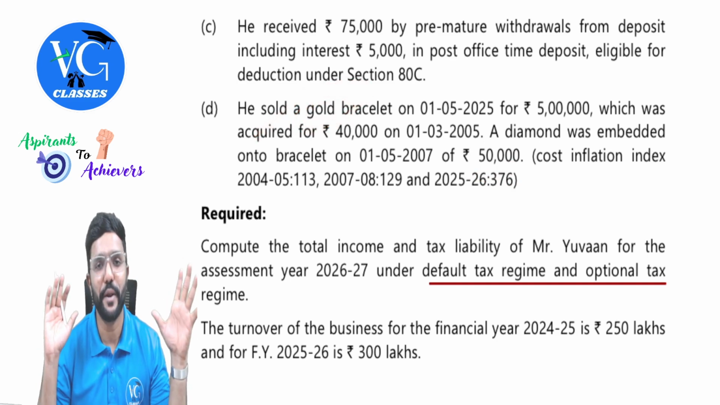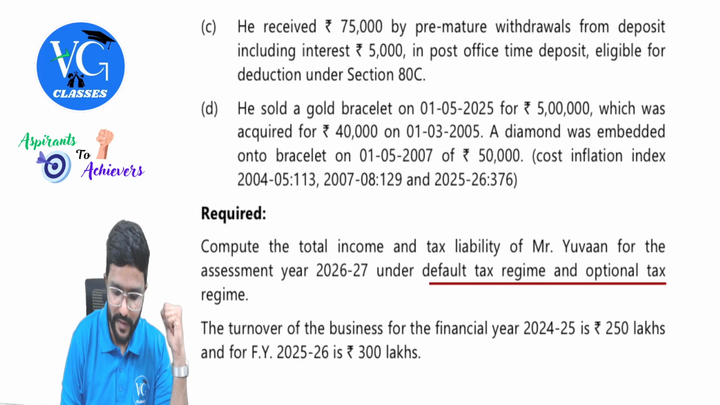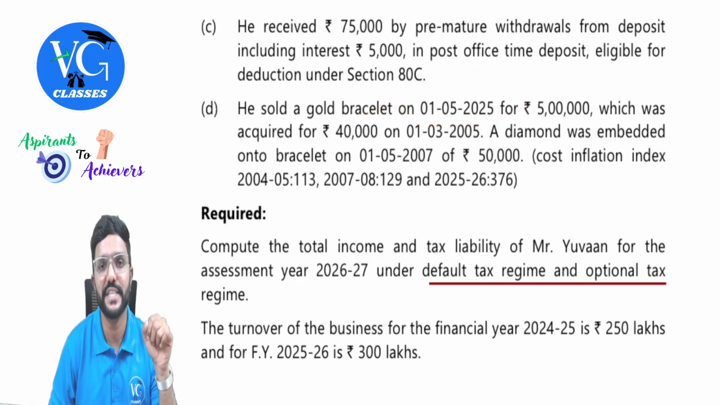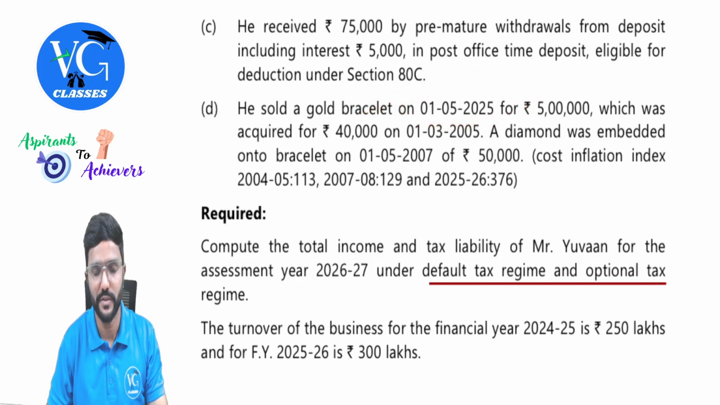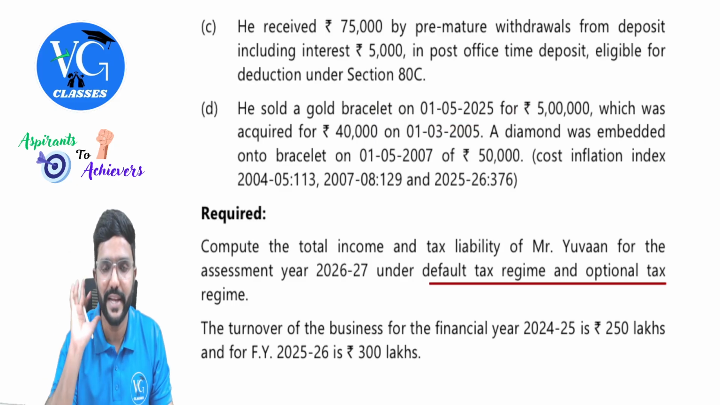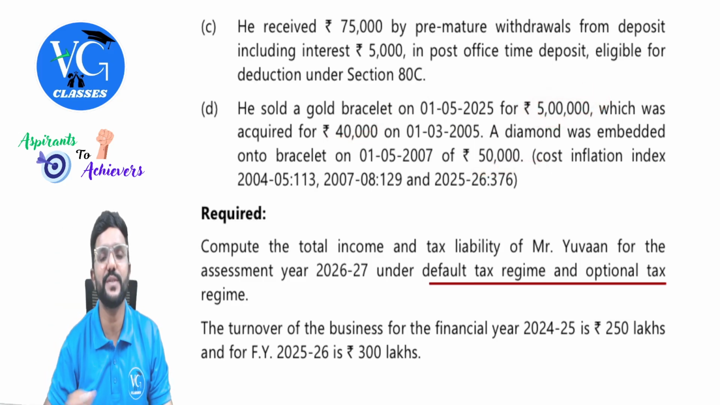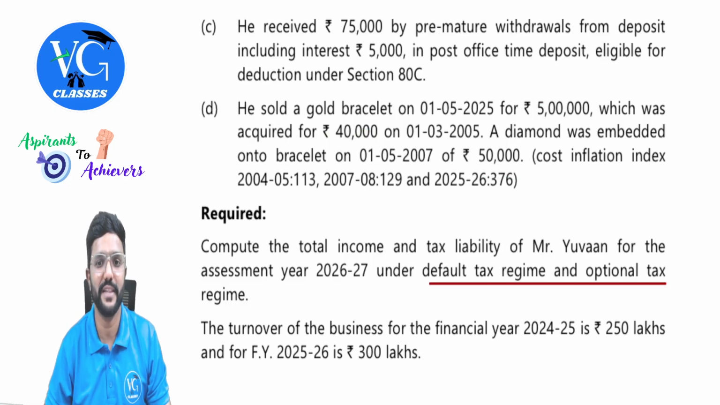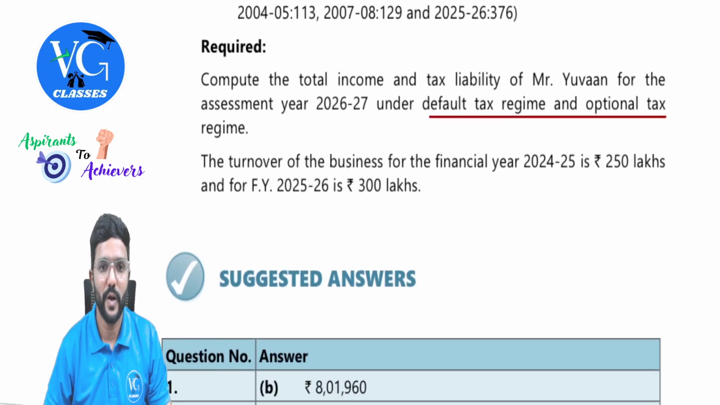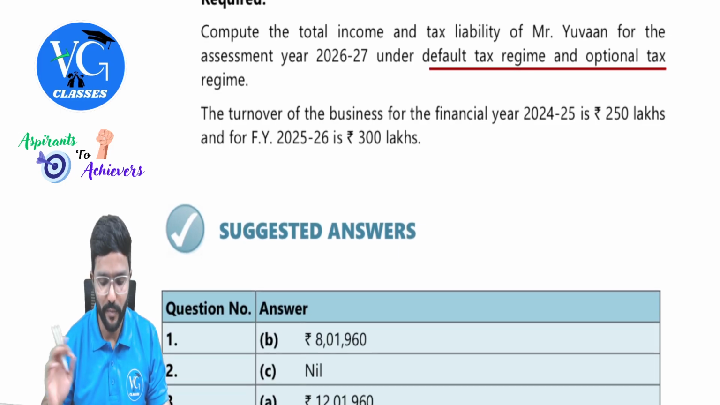Guys, indexation has been removed on this, and the sale, you can observe, is during our previous year, so no indexation. Even though it is a long term asset, no indexation. So straight away calculate long term capital gains without indexation. So 5 lakh minus 40,000 minus 50,000, you will get 4 lakh 10,000 long term gains straight away. Compute the total income and tax liability under both the regimes.